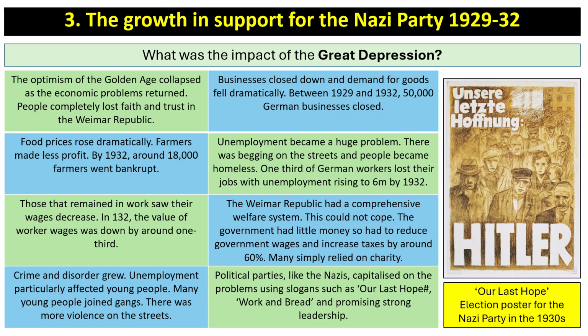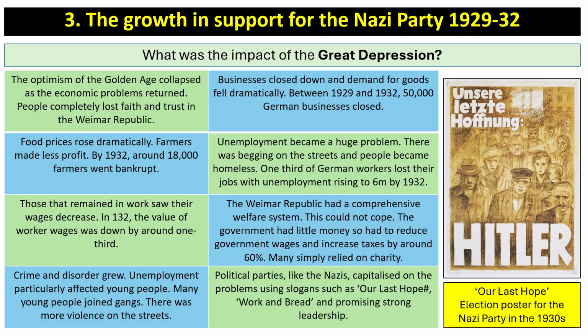Unemployment became a huge problem. There was begging on the streets, and people became homeless. 1/3 of German workers lost their jobs, with unemployment rising to 6 million by 1932. Those that remained in work saw their wages decrease. In 1932, the value of worker wages was down by around 1/3.